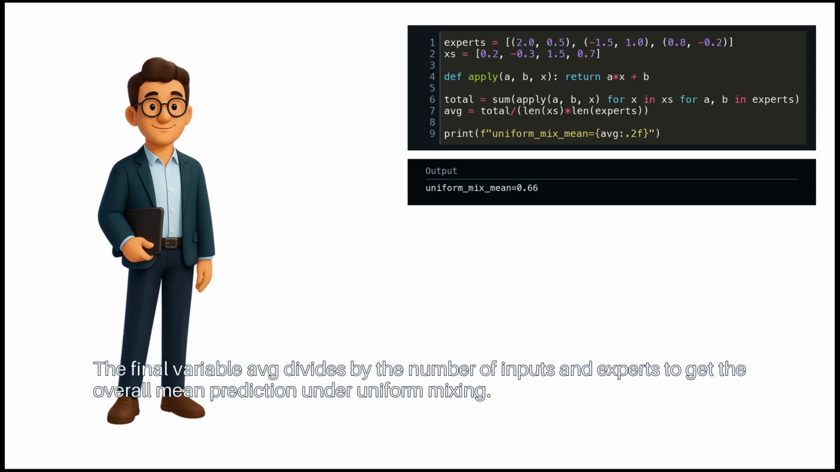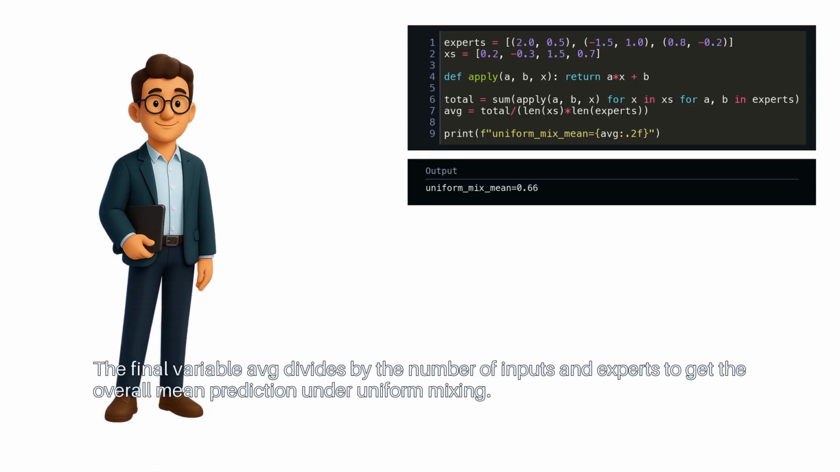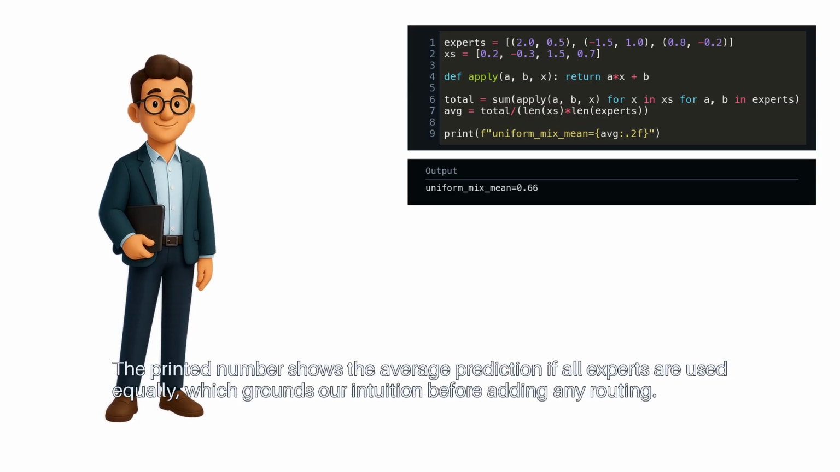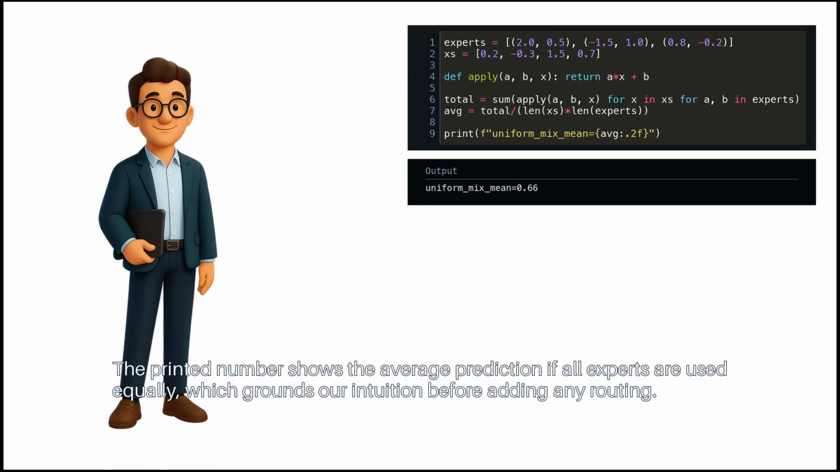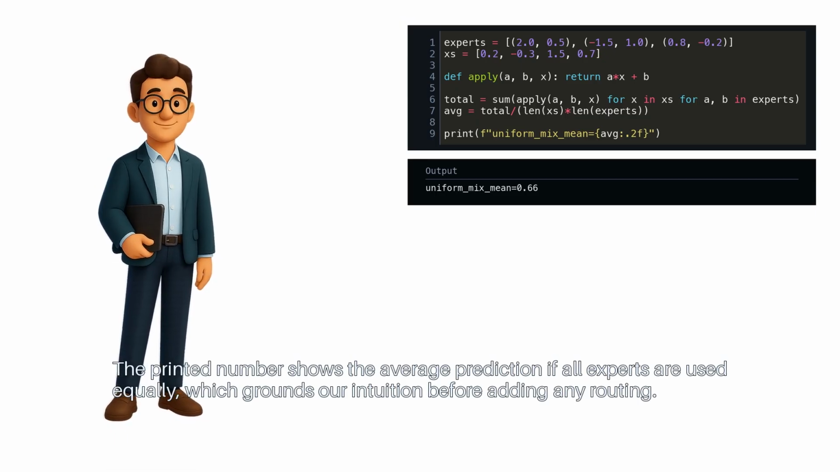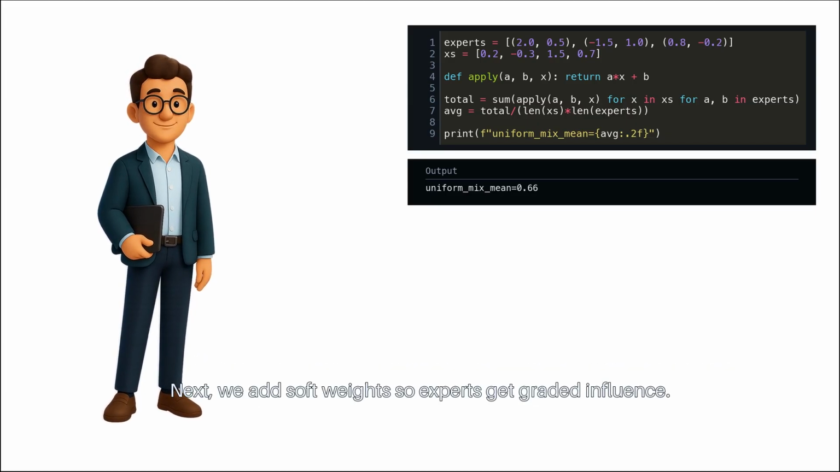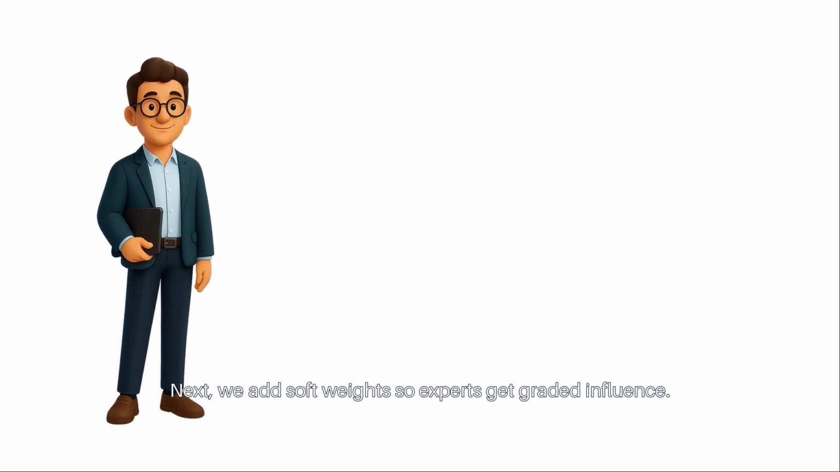The final variable avg divides by the number of inputs and experts to get the overall mean prediction under uniform mixing. The printed number shows the average prediction if all experts are used equally, which grounds our intuition before adding any routing. Next, we add soft weights so experts get graded influence.